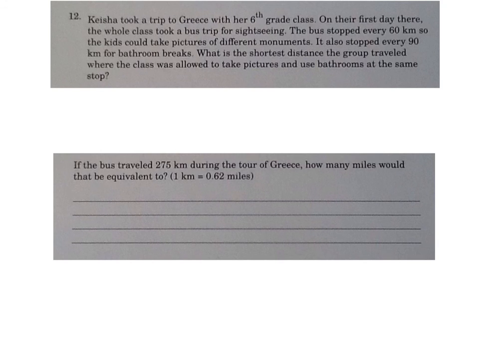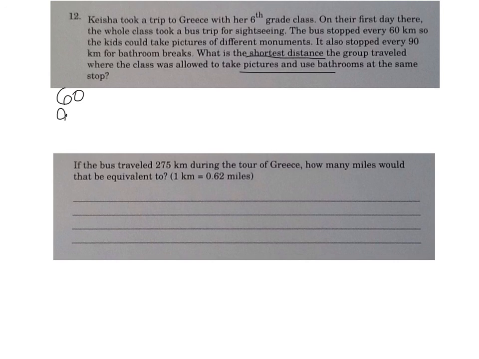Number 12. There really were two questions here, and I hope you saw the difference between the two of them. Keisha took a trip to Greece with her 6th grade class. On their first day there, the whole class took a bus trip for sightseeing. The bus stopped every 60 kilometers so the kids could take pictures of different monuments. It also stopped every 90 kilometers for bathroom breaks. What is the shortest distance the group traveled where the class was allowed to take pictures and use the bathroom at the same time? We're looking for the least common multiple, the shortest distance.